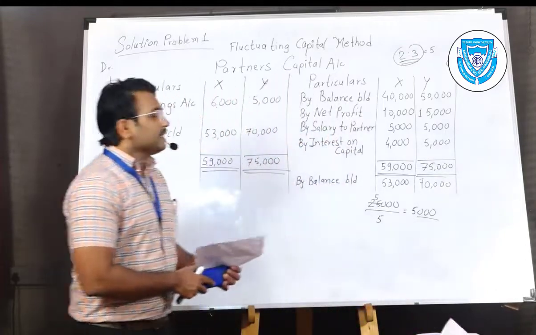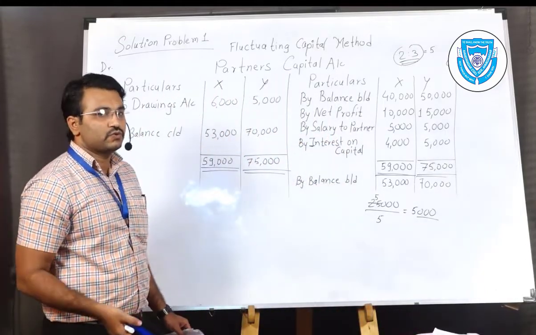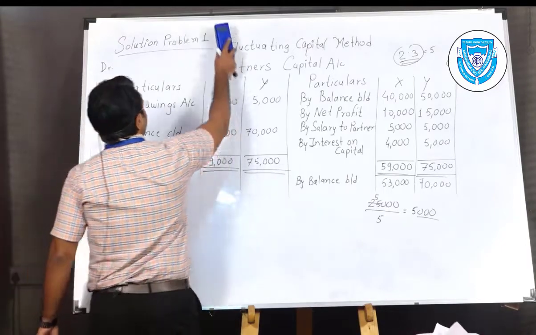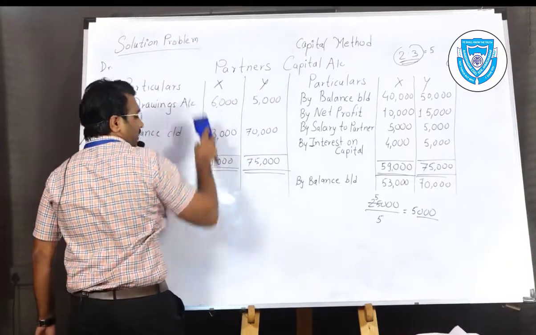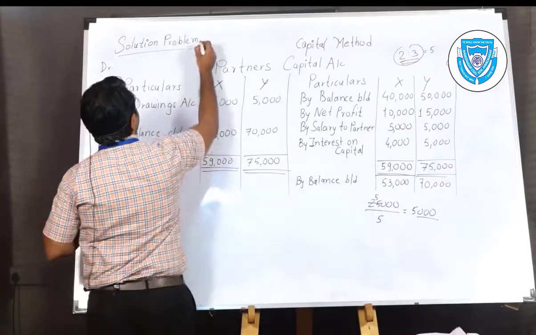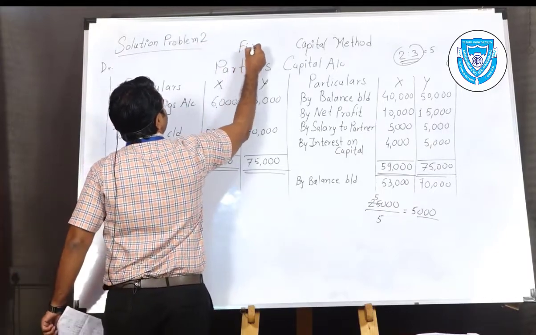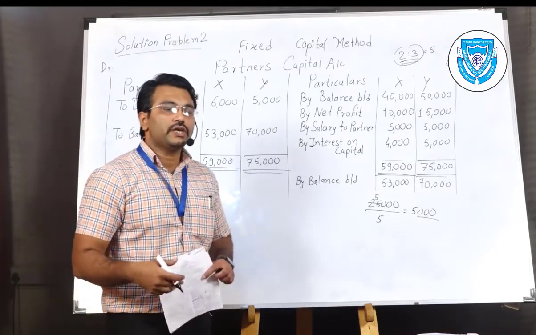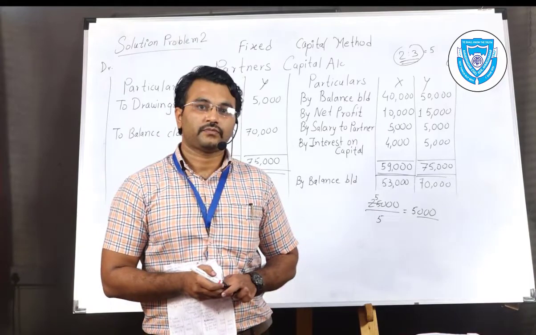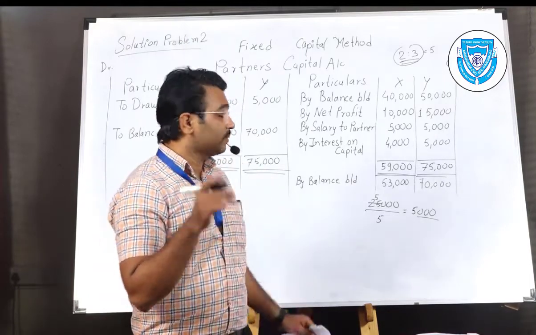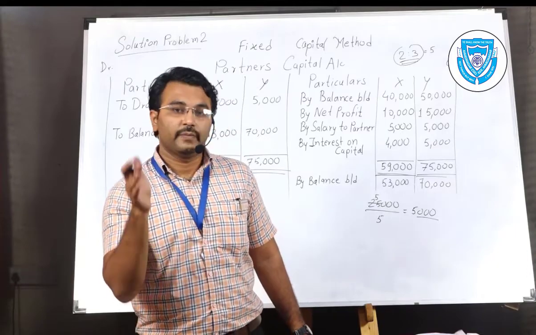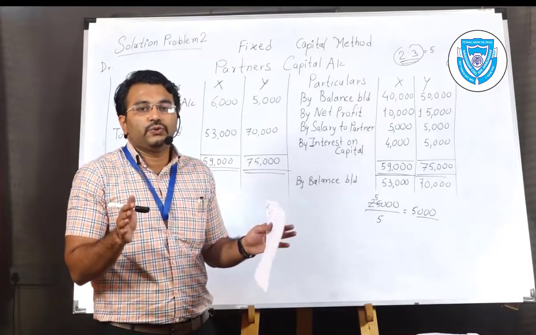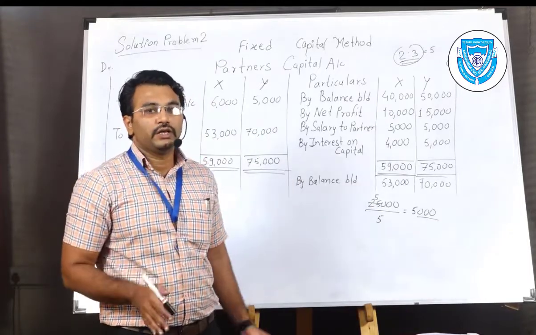Now we will turn to the second problem's solution. The second problem is regarding the fixed capital method. In the fixed capital method, the balances are not going to change, but the current account is prepared. The fixed capital method is showing you the same balance every year.